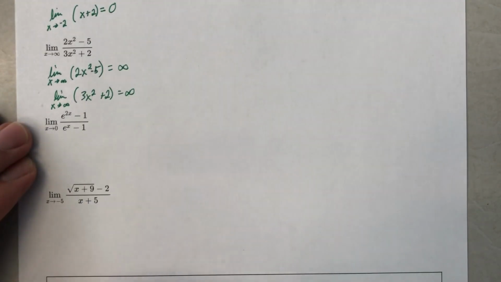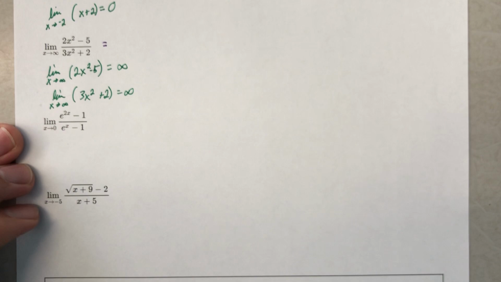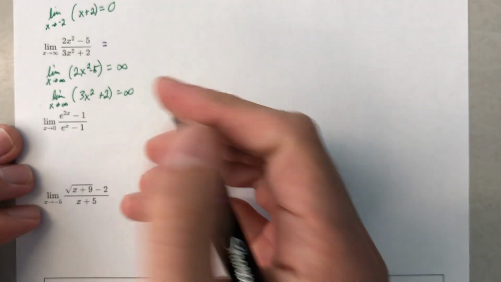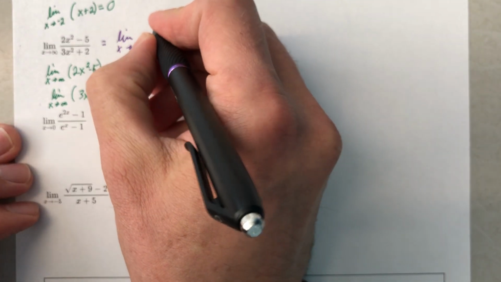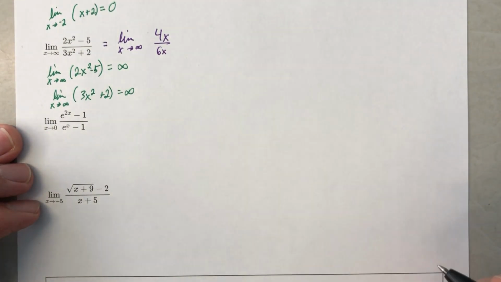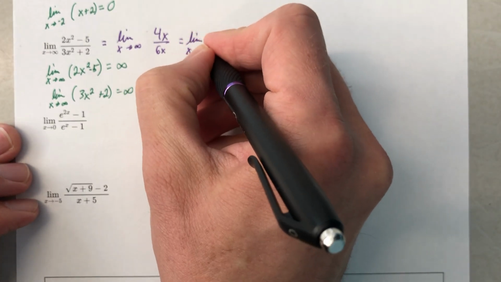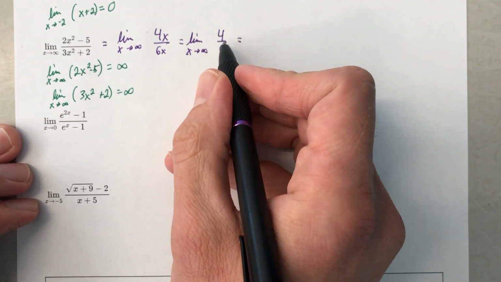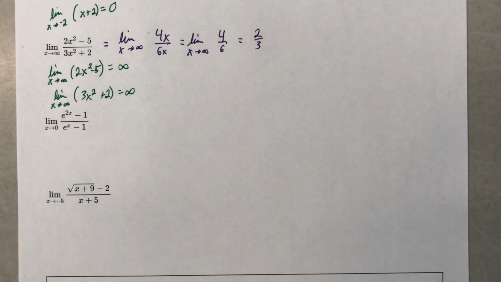That is forbidden. Let's take the derivative of the numerator and the denominator. You know, back in the day when you learned the quotient rule and you're like, can't I just take the derivative of the numerator, take the derivative of the denominator? Well, now's your chance. So it's the limit as x approaches infinity of 4x over 6x. And at this point, actually, you can just cancel your x's and you would be left with the limit as x approaches infinity of 4 over 6. I could have just put 2/3 there. Infinity, well, there's nowhere to plug it, so 2/3. Done. Okay? All right, let's keep moving.